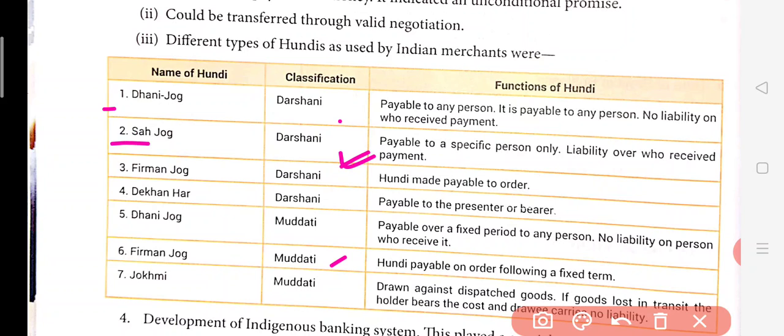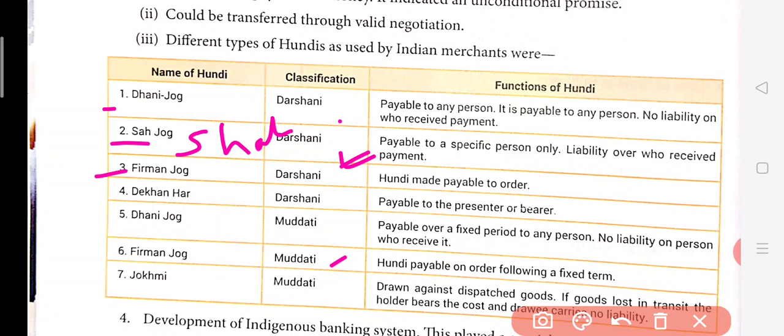After that is Shahjog. It is not Sah, it is Shah. S-H-A-H. Shahjog. Okay. So it means what? It will be payable to a particular person only whose name is written on it. So liability, whoever the person is who is receiving it, he is bound to be responsible for taking that money. So liability will come to him, whoever received, because the name of that particular person will be written on it.